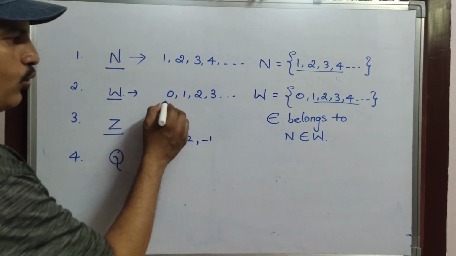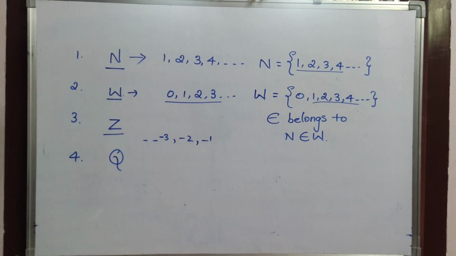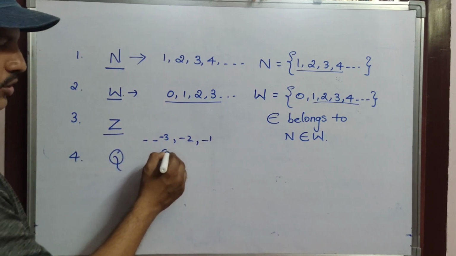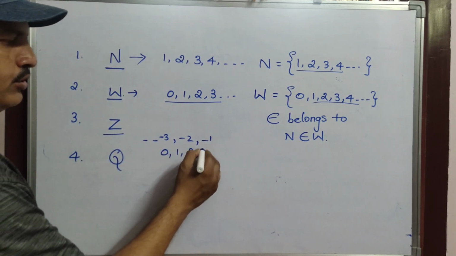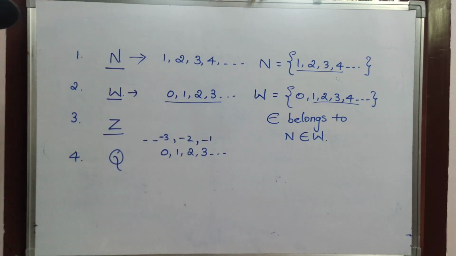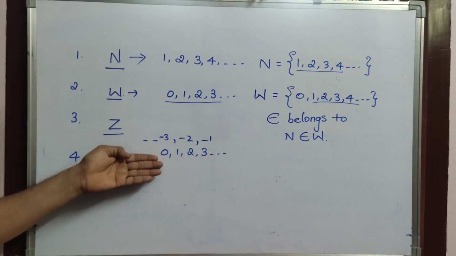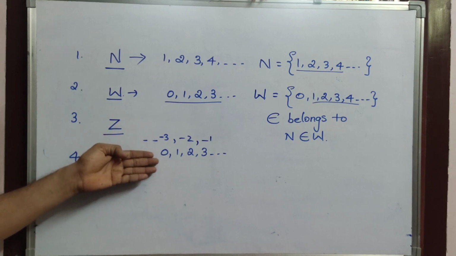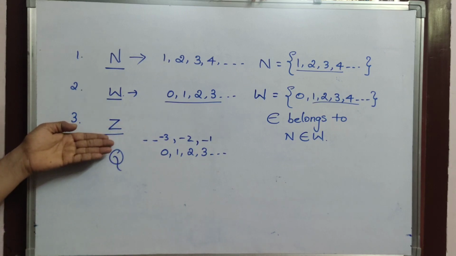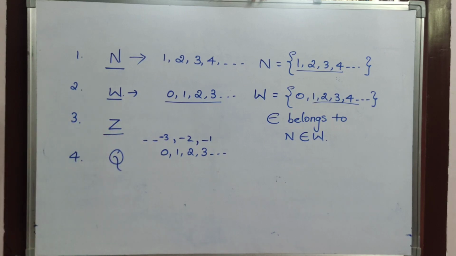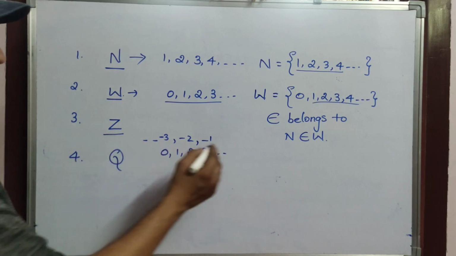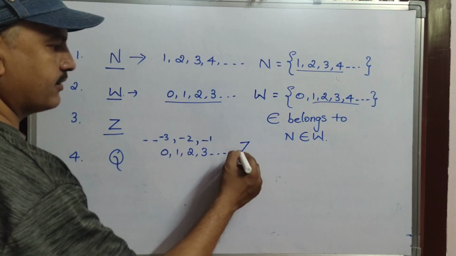And whole numbers. What are whole numbers children? 0, 1, 2, 3 and so on. That means the combination of negative numbers and whole numbers is nothing but integers. Okay, and it is indicated by the letter Z.